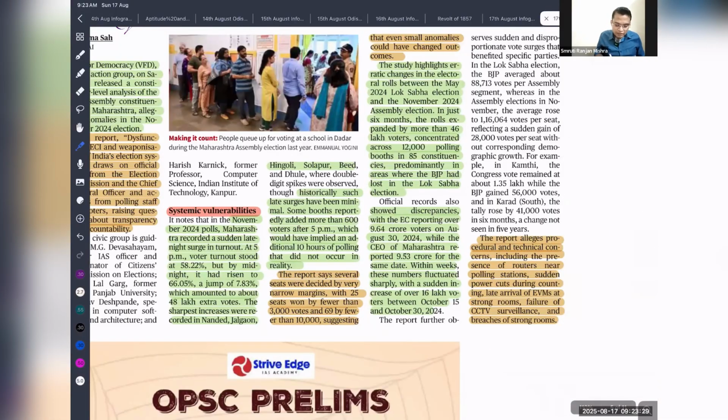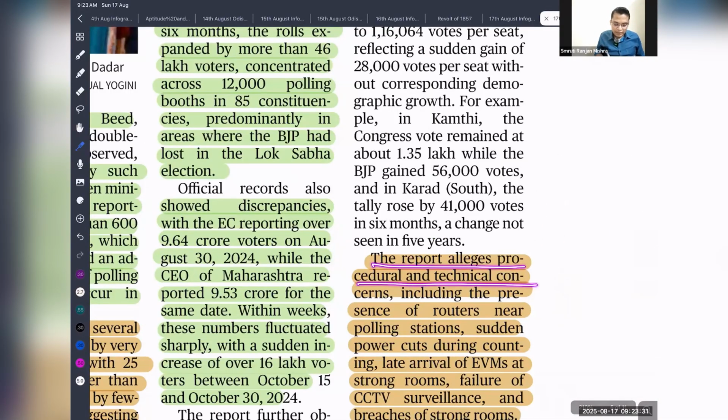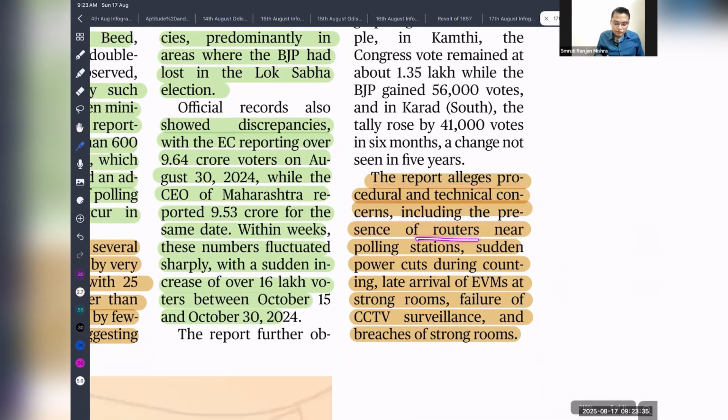The report alleges procedural and technical concerns, including the presence of a router near the polling station, a sudden power cut during the counting, late arrival of EVMs at the strong room, failure of CCTV surveillance, and breach of the strong room. So these are a few instances that led to people questioning it.